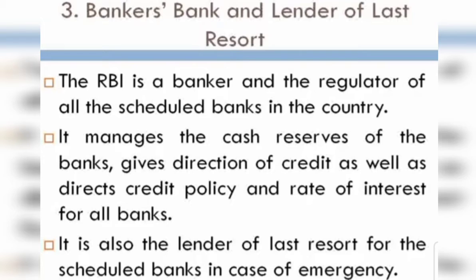Here it also manages the cash reserves of the banks, gives direction for credit as well as various credit policies too. And the rate of interest for all the banks is also decided by the RBI. Here, to keep control, banks maintain minimum cash reserves of 3 to 15% with the RBI.